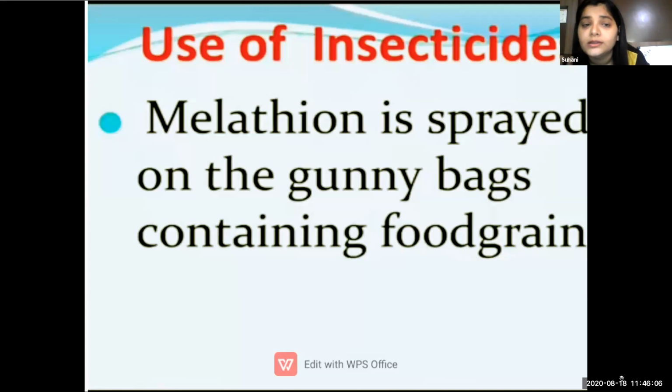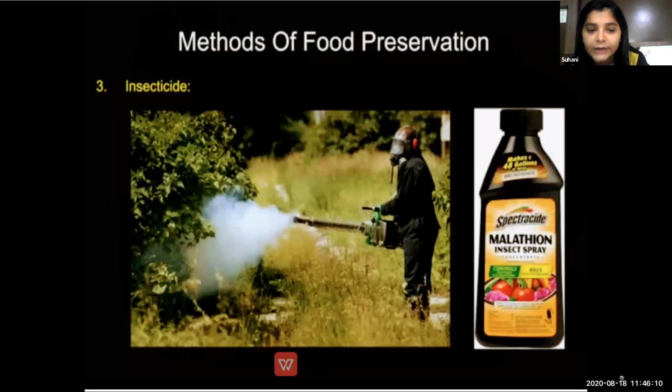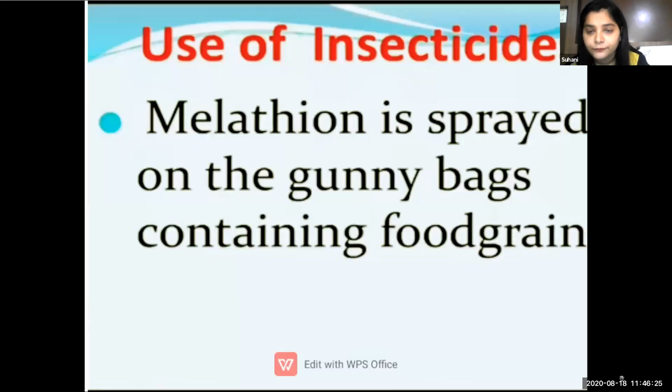Okay, so the third method which we have learned is use of insecticide. Now here you all can see in the picture that methalion insect spray is there. Then a man is spraying insecticide, pesticide in the farm, in their garden. So this is the third method of food protection, that is use of insecticides.